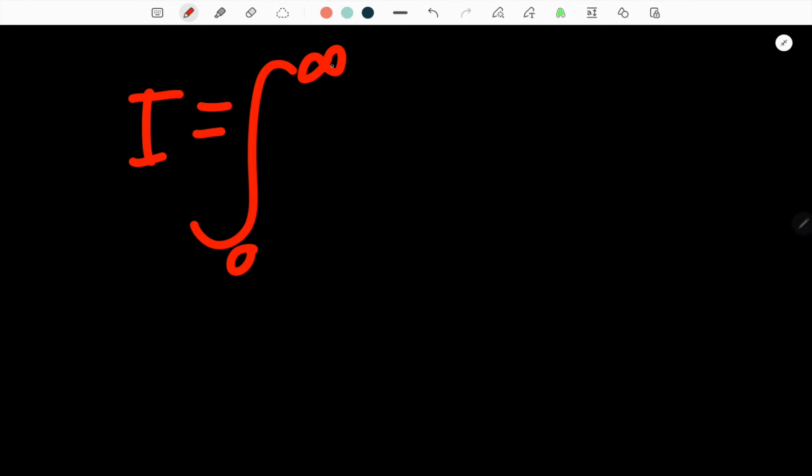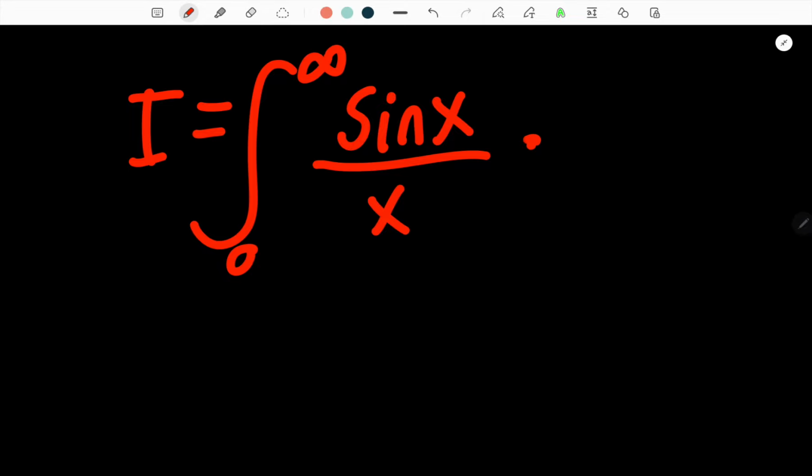Okay, so we should start with an easier integral. Every day the integrals will get slightly harder, in my opinion. So let's start off with an easier, well-known integral, the Dirichlet integral. So I is equal to the integral from 0 to infinity of sine of x over x dx. Okay,